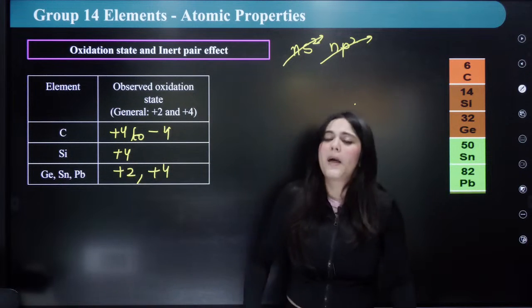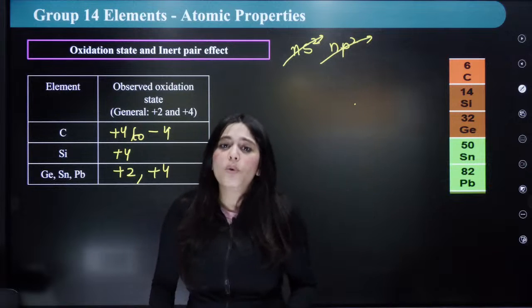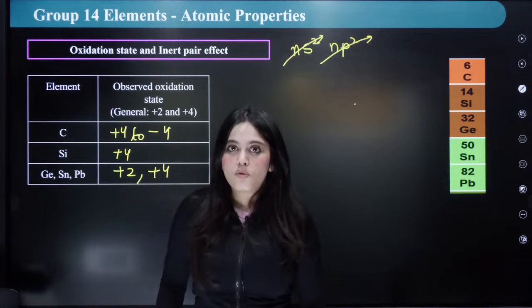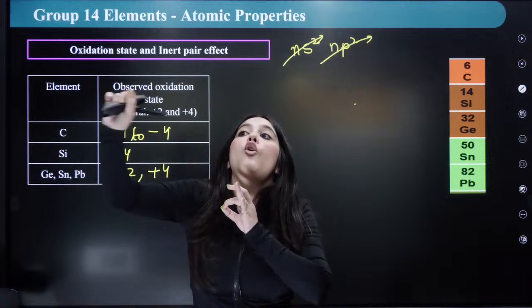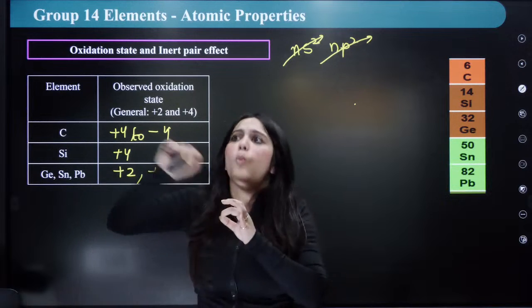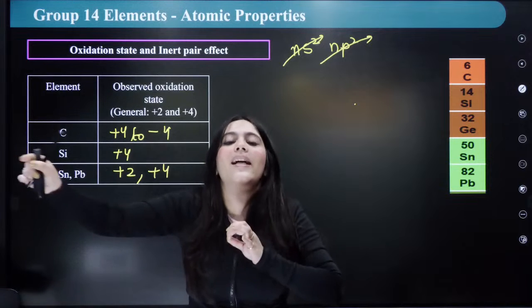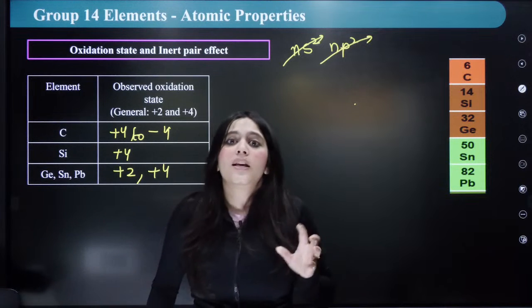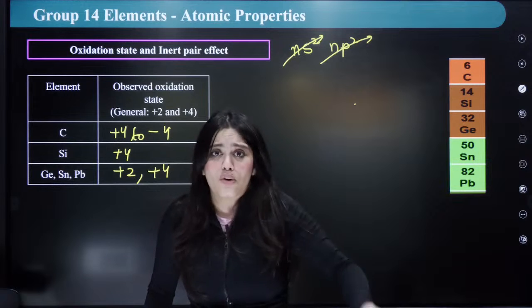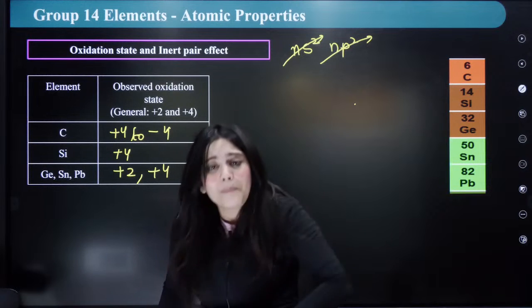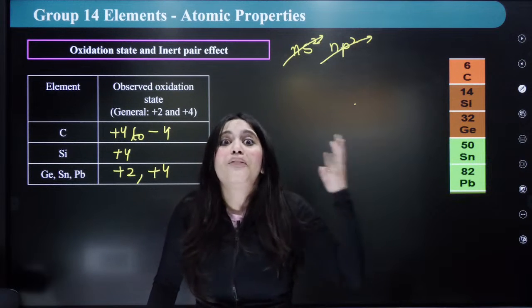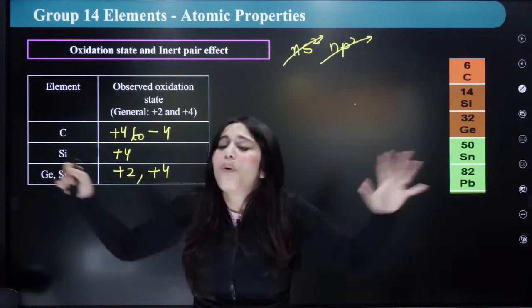Remember this thing. Again, the same thing I'm going to tell you, because +4 means what? You have to take out 4 electrons one by one. 1 electron, first ionization energy. Second ionization, third ionization energy, fourth ionization energy. So to take out 4 electrons and to make it an ionic compound, I have to give 4 ionization energies, which is so much.